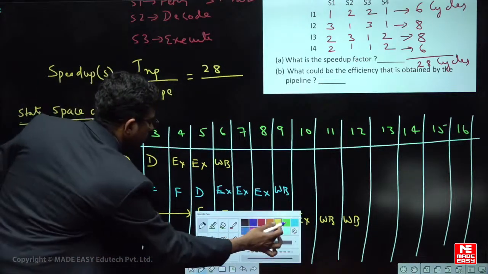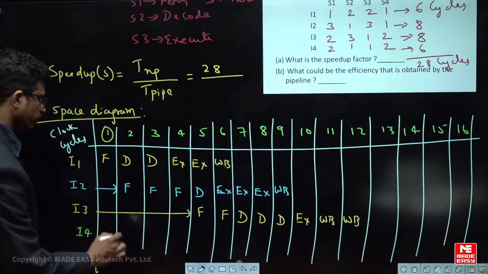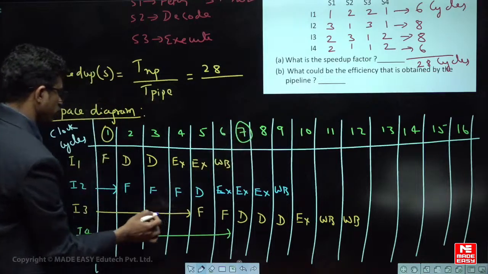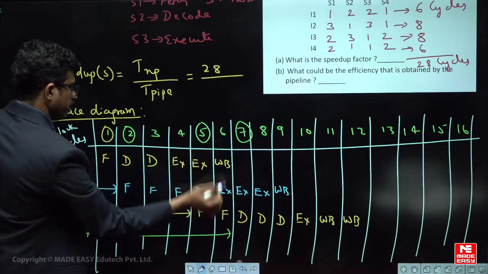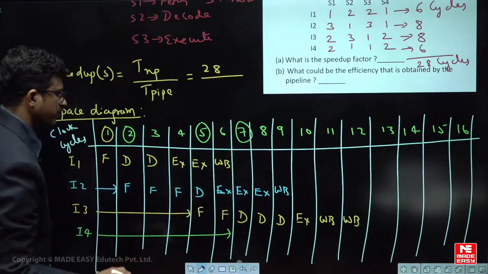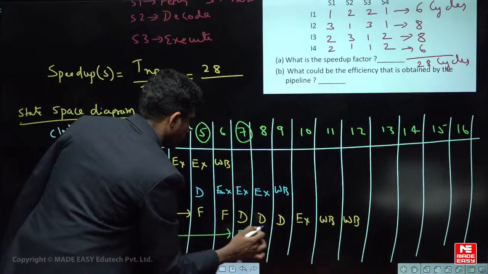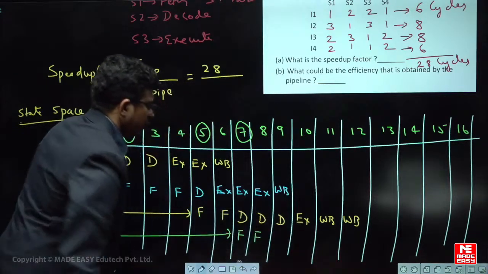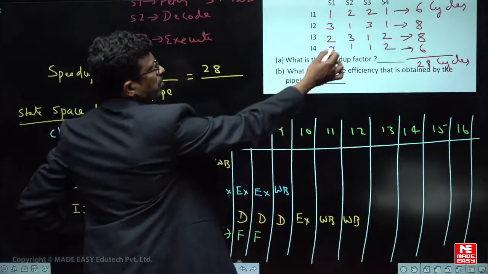Last one, instruction 4, let us see how it is done. Instruction 4 will enter into the pipeline only in this particular cycle. So instruction 2 entered here, instruction 3 entered here, and instruction 4 has entered here. Now see, fetch is 2 states, but observe carefully: the decode stage is already busy with the previous instruction, but it has to come into the decode stage now.